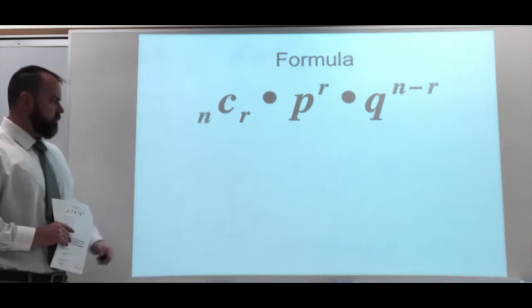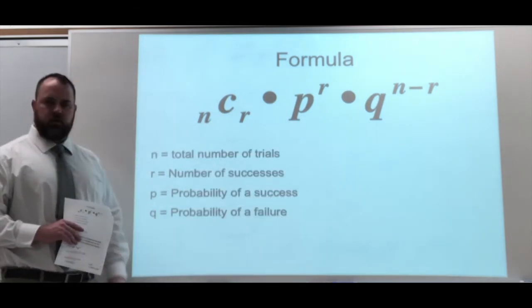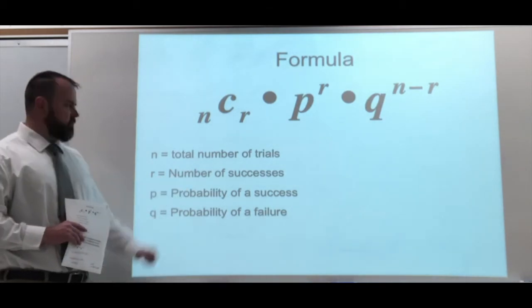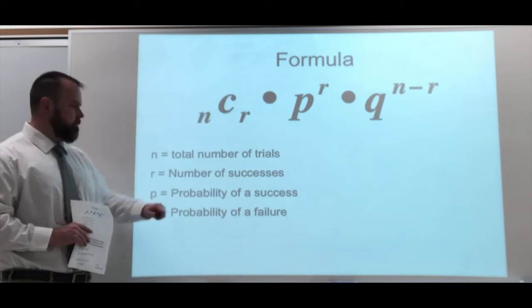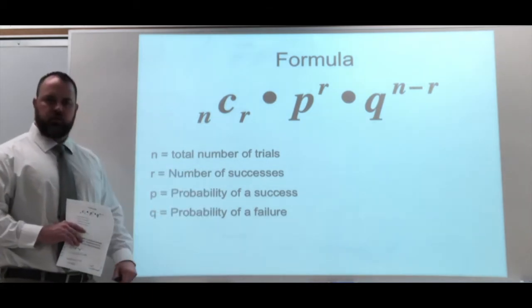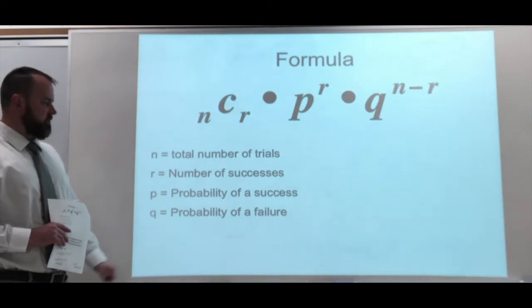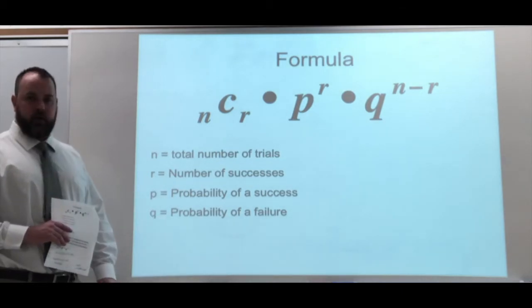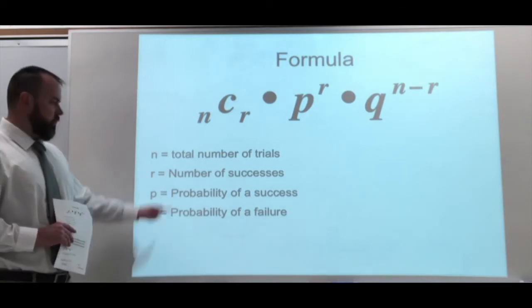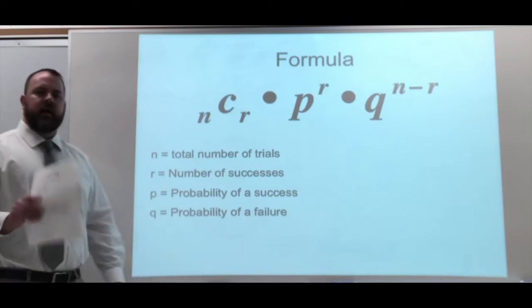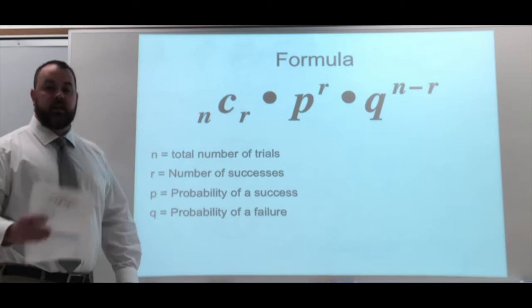Now the rest of the variables, we have n being our total number of trials, r being the number of successes, so n would have been our 5 men, r would have been our 2 people that love rugby, p is going to be the probability of success, and q is going to be the probability of failure. Okay, so those are the 2 probabilities, the 9 out of 11 and the 2 out of 11. You have to remember that the p and q are going to be complements.